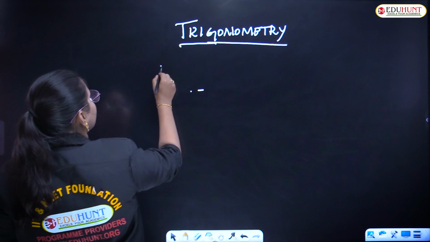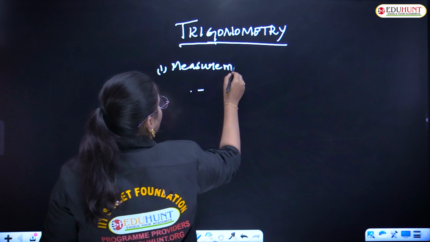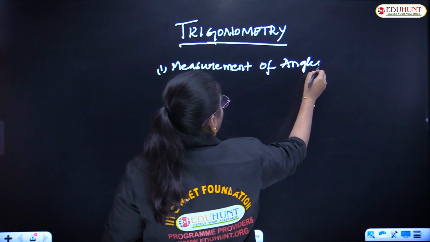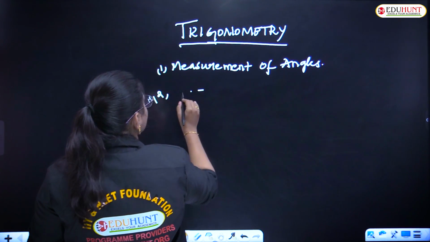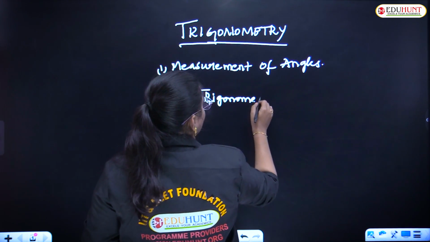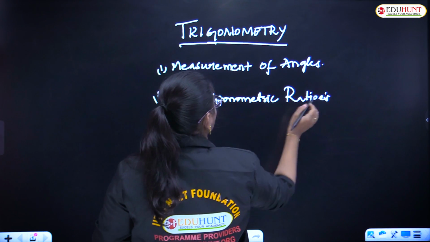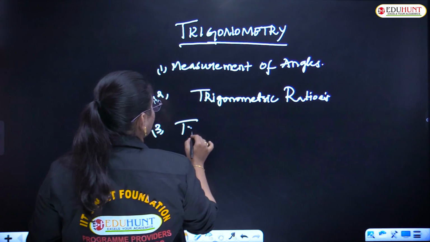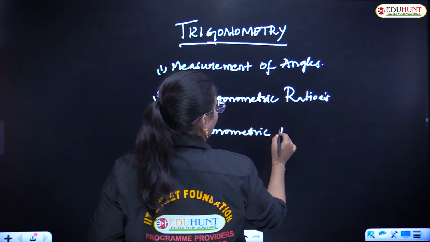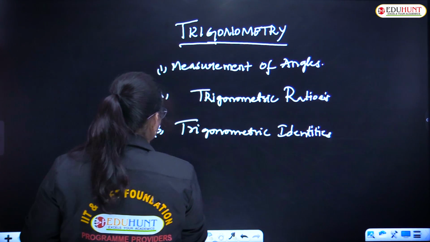First one is measurement of angles. Second one is trigonometric ratios. Third one is trigonometric identities.